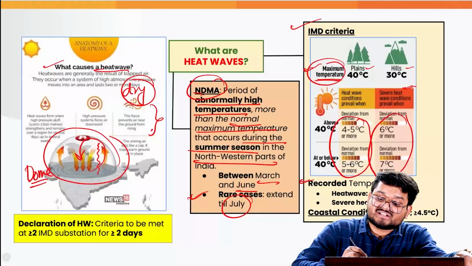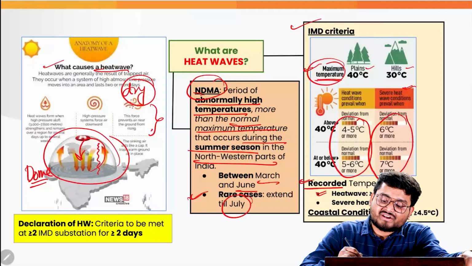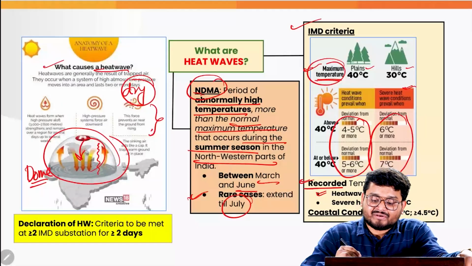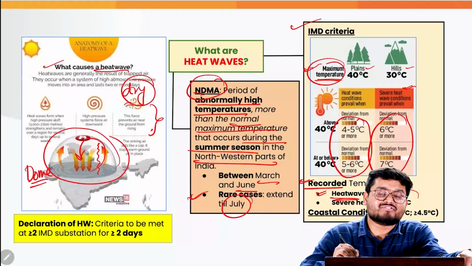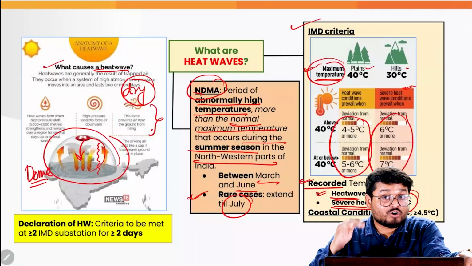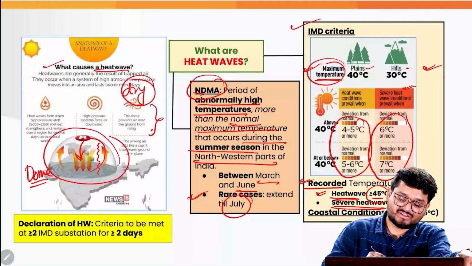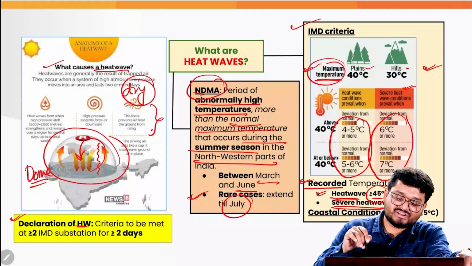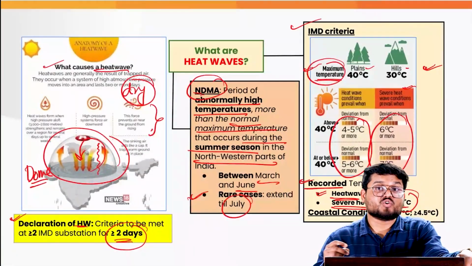And the other parameter is the recorded temperature. Whenever the temperature exceeds 45 degrees Celsius in any area, it is a normal heat wave condition. And whenever it exceeds 47 degrees Celsius, we have the severe heat wave condition. And all of these things must be attributable to some conditions. That is, a heat wave declaration can only be made if those regions have such conditions for at least 2 days or more.